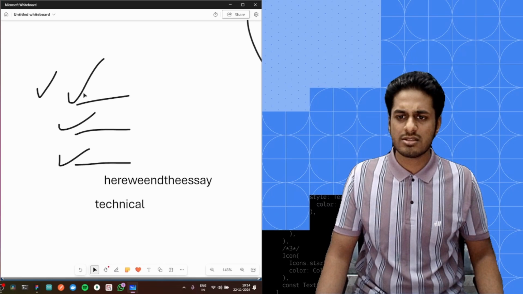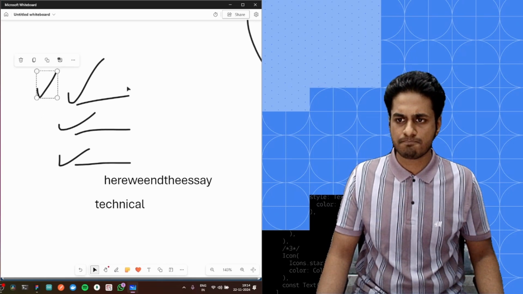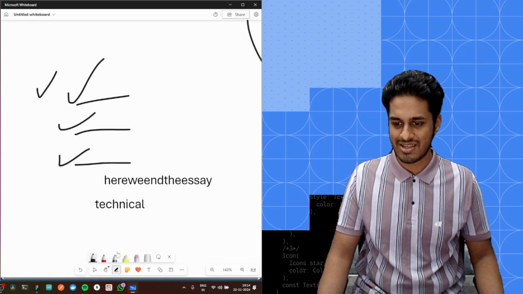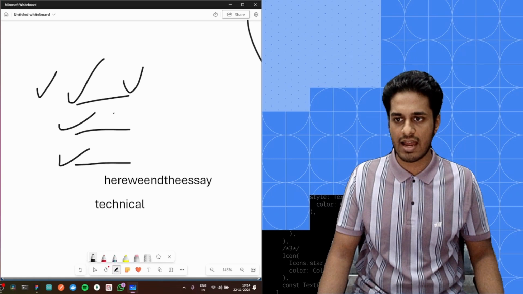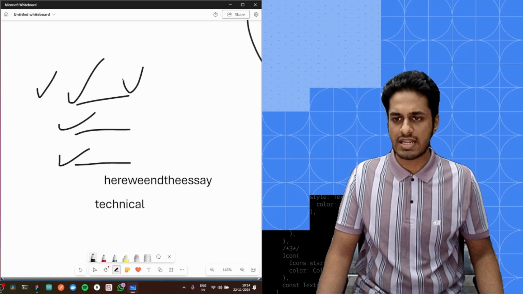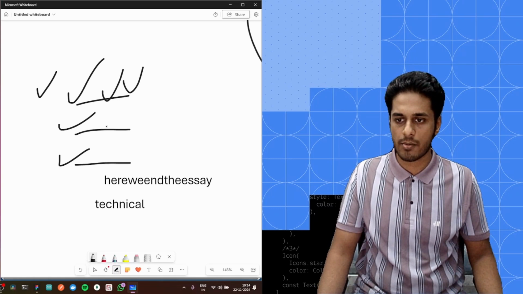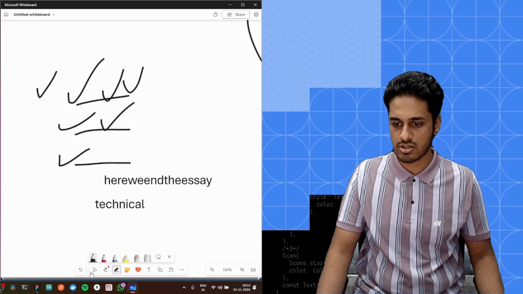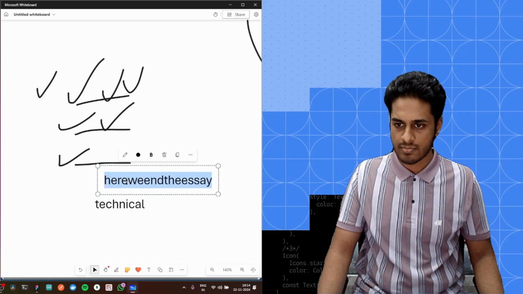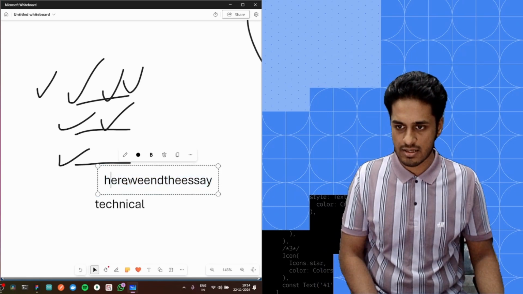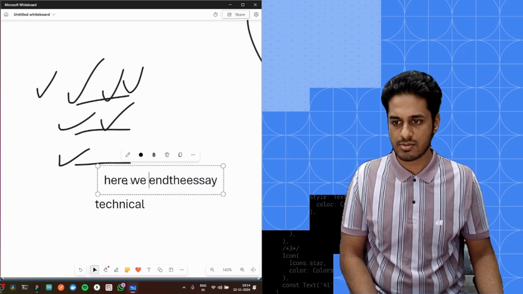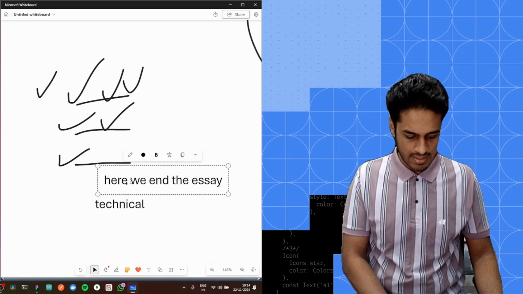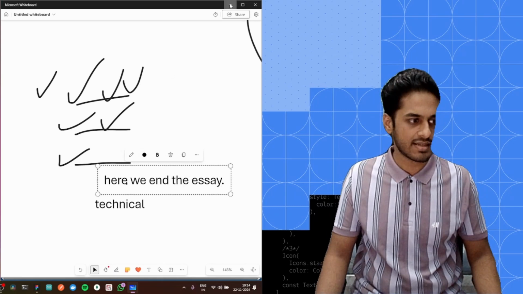Once you are done shortlisting, correcting, and deleting the unnecessary wordings from up here, you can finally complete your conclusion paragraph by simply coming to the words and entering spaces between them. That's how you deal with the essay round.